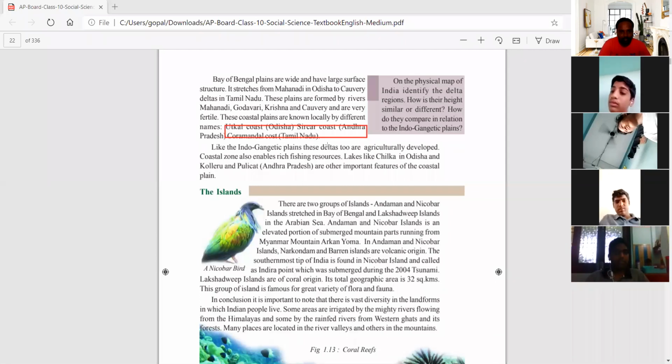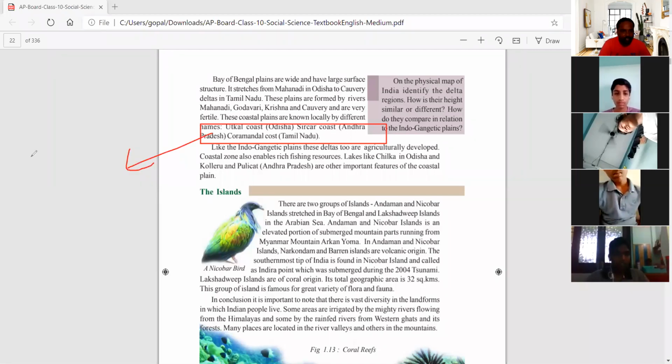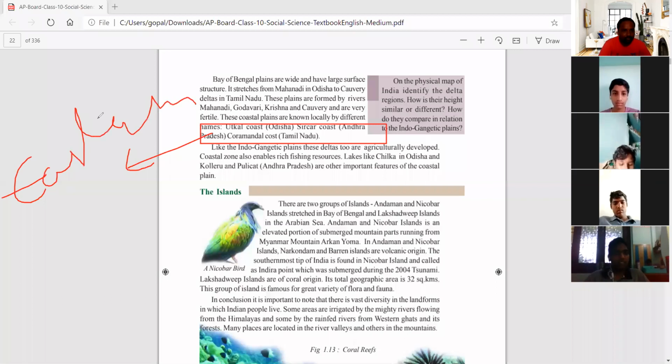See here, it is given. Very important. So Utkal coast means Odisha. Sirkar coast means Andhra Pradesh. Coromandel coast means Tamil Nadu. So this is the eastern coastal plains. Okay, eastern coastal plains.